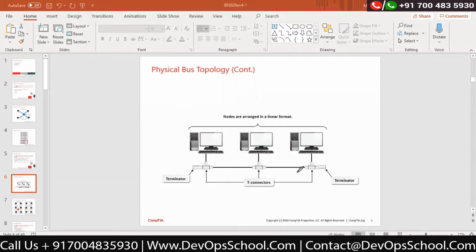Normally what happens, if I don't have terminators over here, that's fine. This particular signal, let's say I don't have a terminator over here, I don't have a terminator over here, correct? And this computer wants to send data. So this computer sends data to here. It will go on the normal path, no doubt about it.